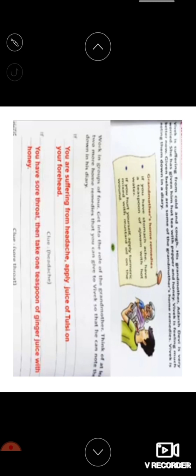Right, so if you have a sore throat, then take 1 teaspoon of ginger juice with honey. Right, or you can go with gargling your throat with lukewarm salty water also. We do that. Okay, so just check out what your grannies or your parents say for such small sicknesses and all, what kind of home remedies they give. You can write over there for these two.